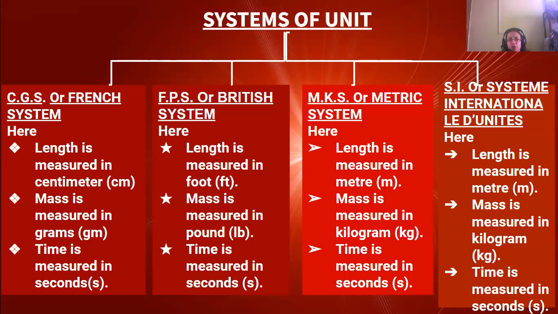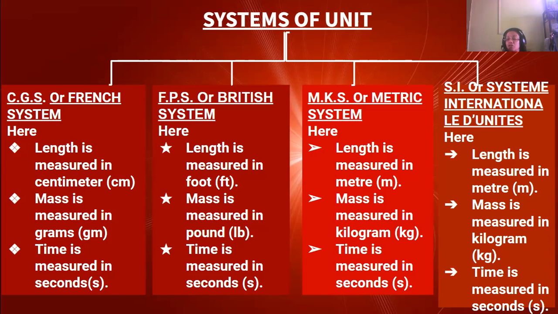Next is systems of unit. There are 4 systems of units which are followed throughout the whole world. First, CGS or French system. Here, the length is measured in centimeters, mass in grams and time in seconds. Then FPS or British system. Here, the length is measured in foot, mass in pound, LB, and time in seconds.